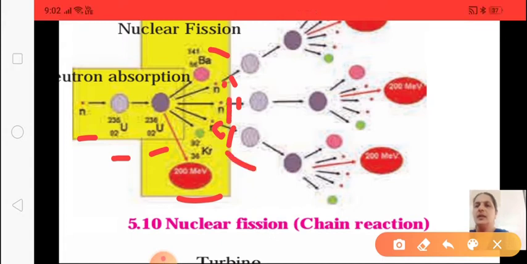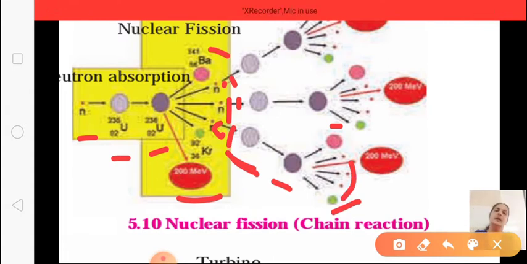Again it will react with uranium-235. It will be converted into uranium-236. Again barium and krypton and 3 neutrons. Again they will continue like this. So this is the chain reaction taking place, where the neutron bombarded with uranium-235 will be converted into uranium-236.